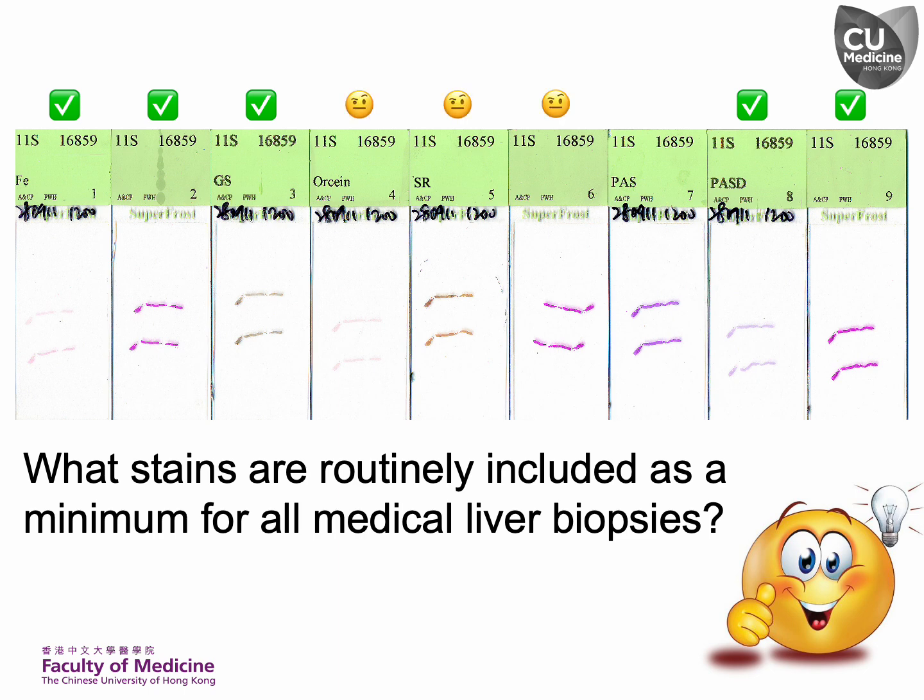Although the connective tissue stain can be substituted by the reticulin stain, I strongly recommend including one. The Orcein stain is optional and can be requested specifically for suspected chronic cholestatic conditions and Wilson disease. Additionally, having an extra level of H&E is often very beneficial. The PS stain has very limited value and can be omitted.